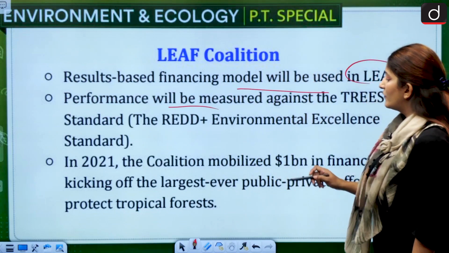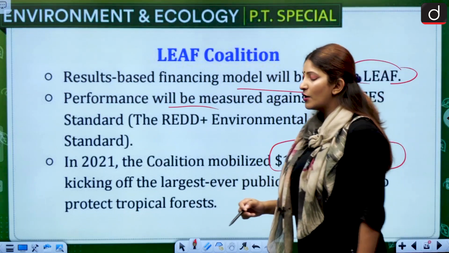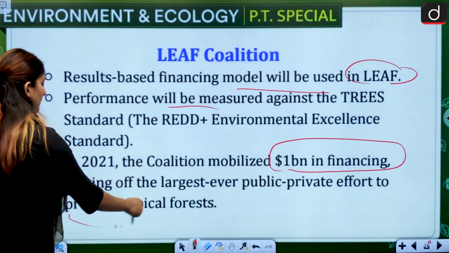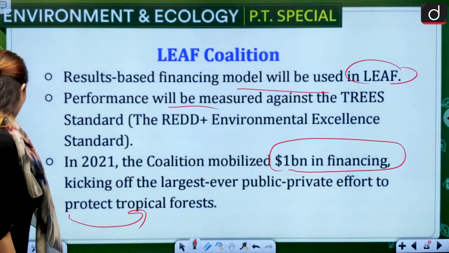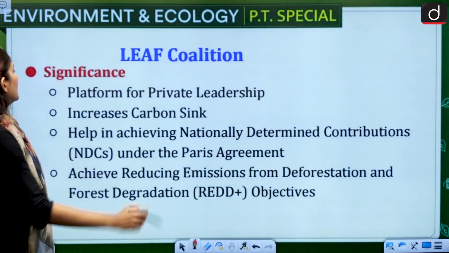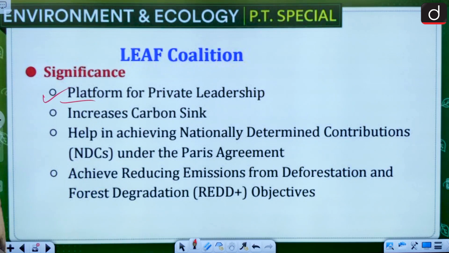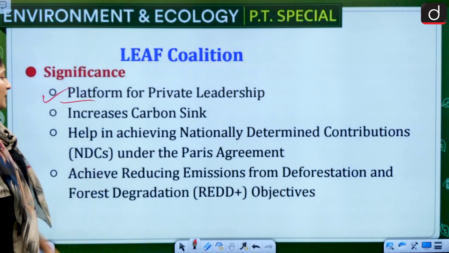So in 2021, the coalition mobilized 1 billion in financing, kicking off the largest ever public-private effort to protect tropical forests. So which coalition did so? LEAF coalition, remember that, which is a coalition of UK, US and Norway. Then the significance is, of course, that this is a platform for private leadership, because private engagement will be a lot. Amazon, Unilever, we saw that, Nestle, Airbnb.